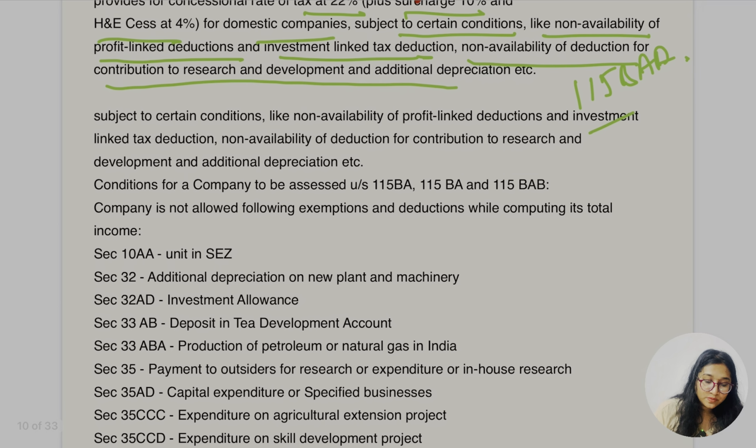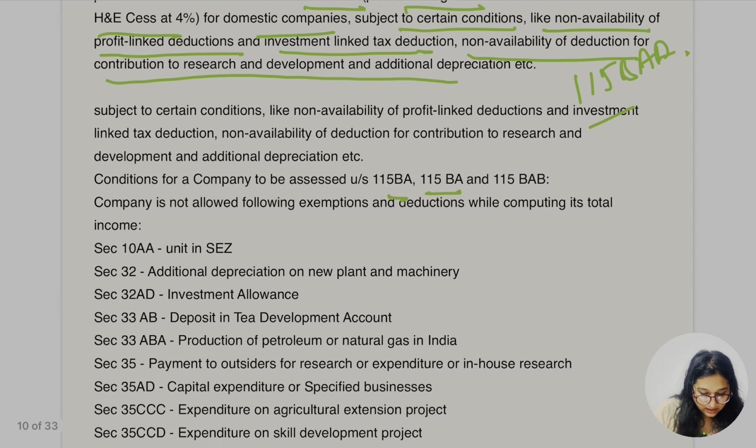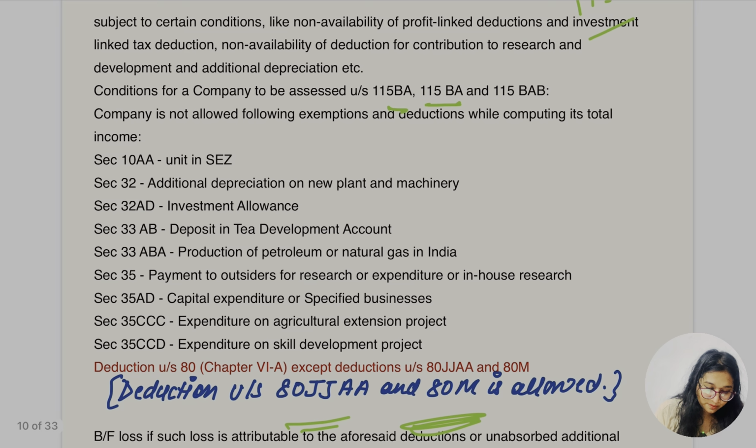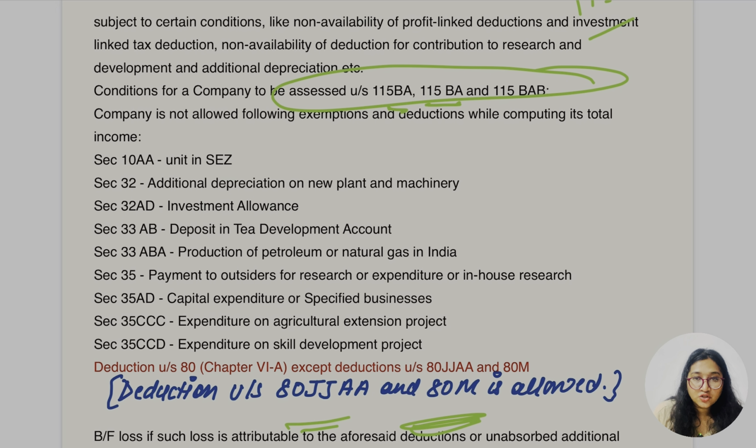Conditions for the company to be assessed under section 115BAA: the company is not allowed the following exemptions and deductions while computing total income. For this section, everything is the same. The deductions which they are not going to get: as per section 10AA, units in SEZ are not going to get the benefit of deduction under these sections.